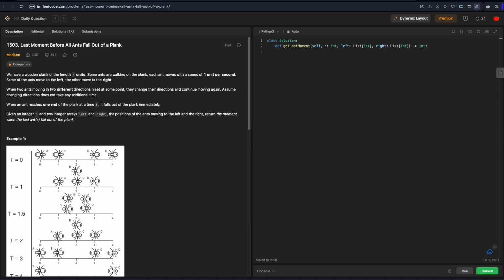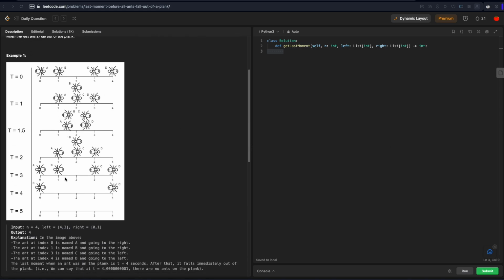All right, so to summarize all this, we have a plank or a piece of wood of length n. We have some ants on this plank. The positions of these ants are listed in left and right to start with. The ones in left are moving to the left, the ones in right are moving to the right. Now when an ant moving to the right meets an ant moving to the left, they'll turn around and go in the opposite directions. And our goal is to return the time, an integer, when all of the ants are off this log or plank. All right, and we have an example here.